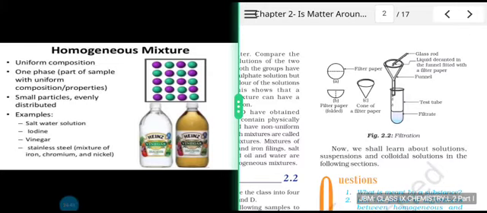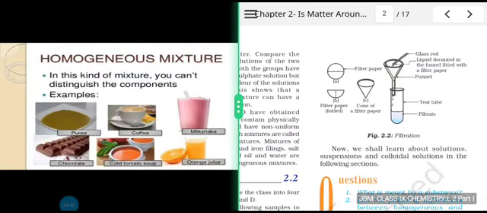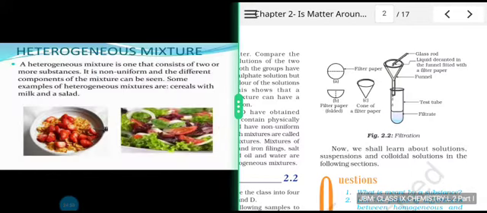Examples are salt water solution, iodine, vinegar, stainless steel. Some more examples are given: puree, coffee, milkshake, chocolate, tomato soup, orange juice. While a heterogeneous mixture is one that consists of two or more substances, it is non-uniform and the different components of the mixture can be seen.